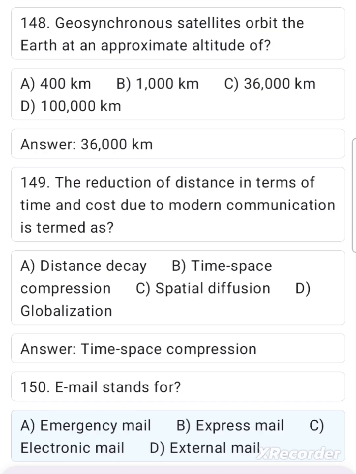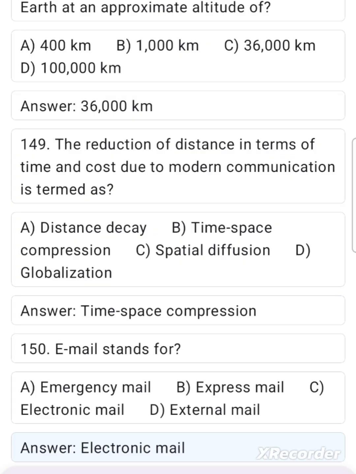Emergency mail. B. Express mail. C. Electronic mail. D. External mail. Answer. Electronic mail.